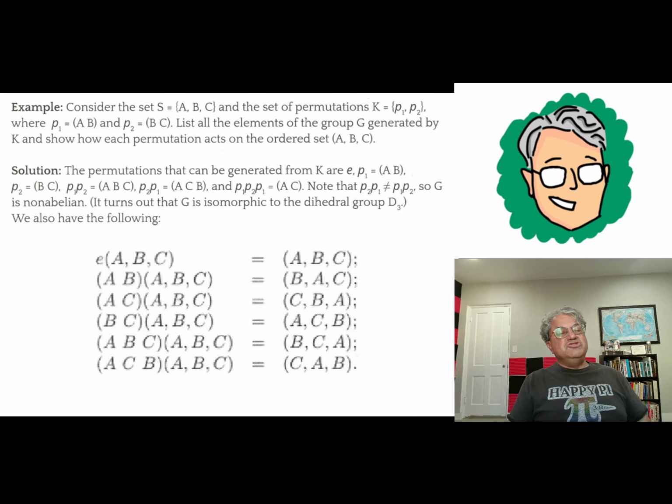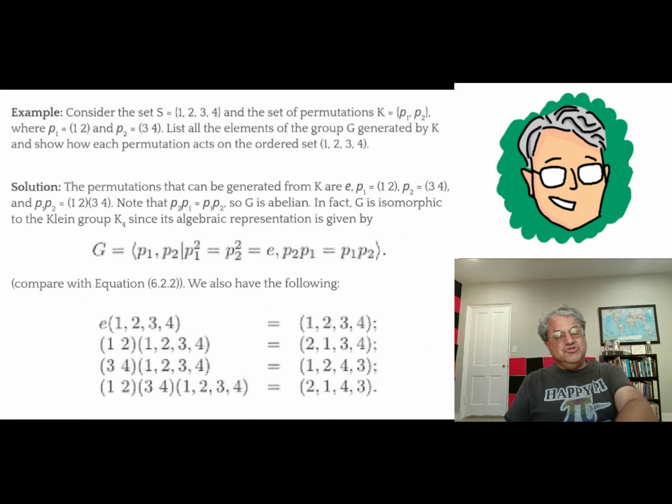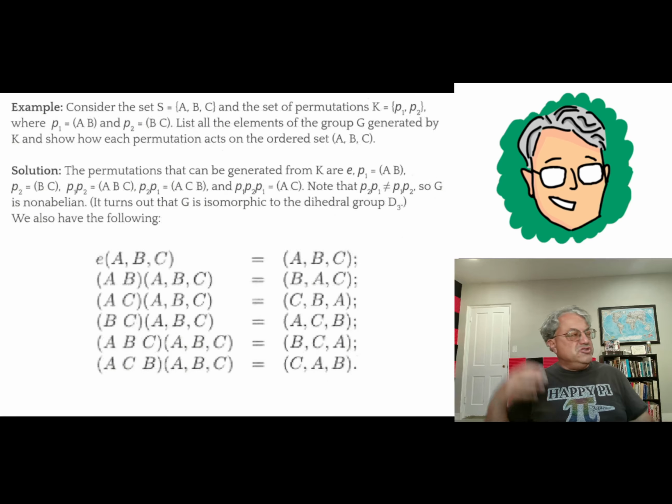And these two transpositions do not commute. The reason they don't is because they have a common element, namely B. So we have to calculate the algebra of this group. It turns out that this is going to give you a group of order 6. That might surprise you a little bit. In the previous example, we had 2 transpositions, each of order 2, and that generated a group of order 4. But this time we have 2 transpositions, also of order 2, and those two together actually generate a bigger group, a group of order 6.